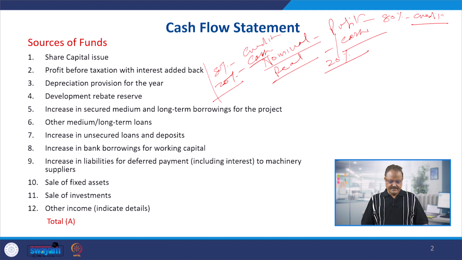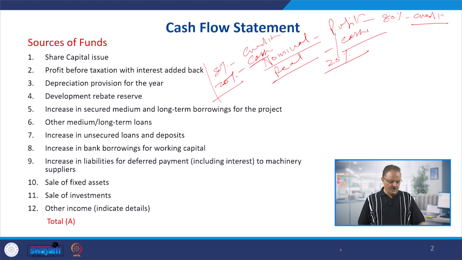So that's the reason the cash flow statement is required, it is necessitated, and it supplements the profit and loss account or the income statement, so that we are very clear that out of the total profits you are projecting in the income statement, what part of the profit is in cash, what is the cash position of the firm, and how the firm is going to fund its operations for the subsequent years. So when you prepare the cash flow statement, this is the process involved. Maybe these are the items involved in preparing the cash flow statement.